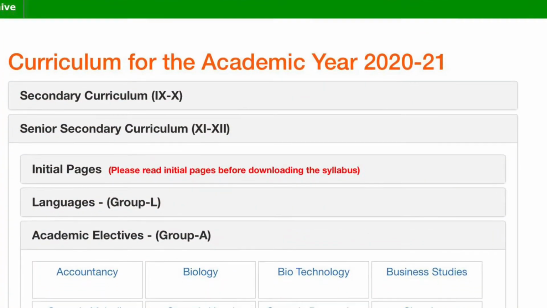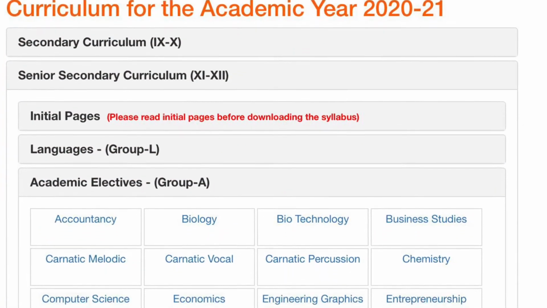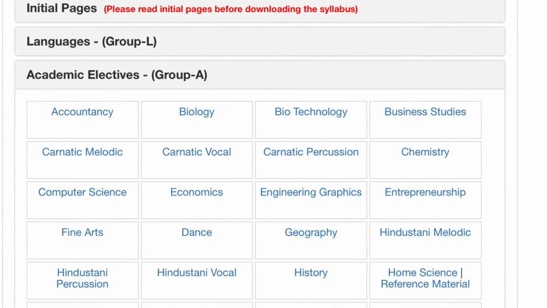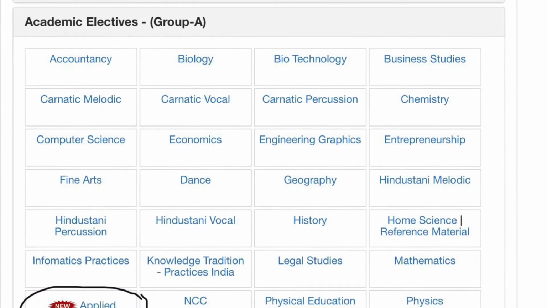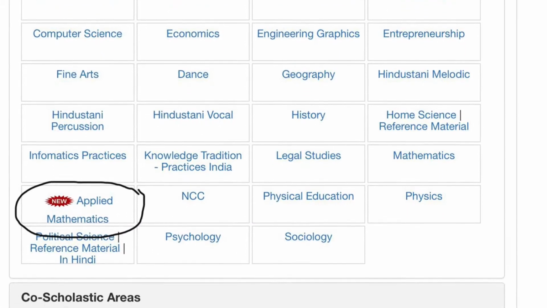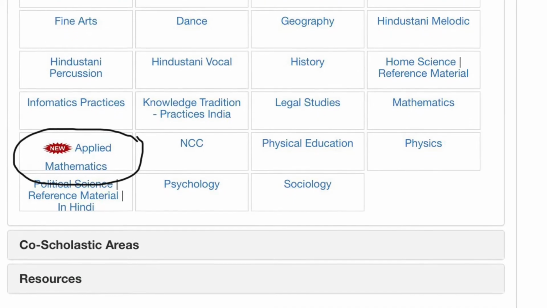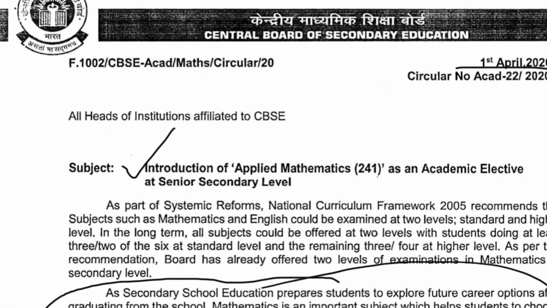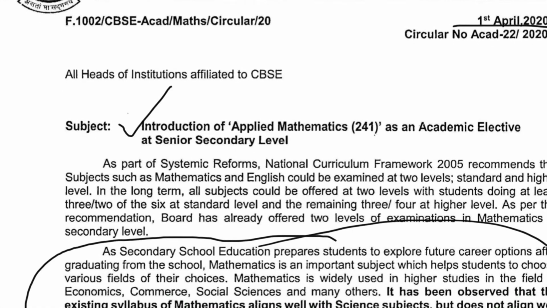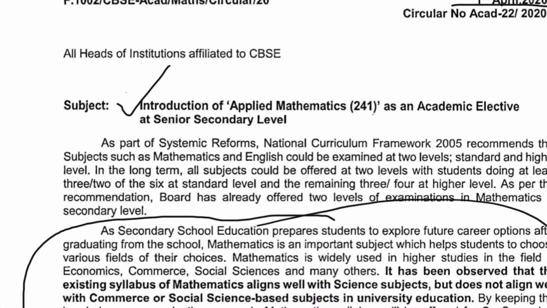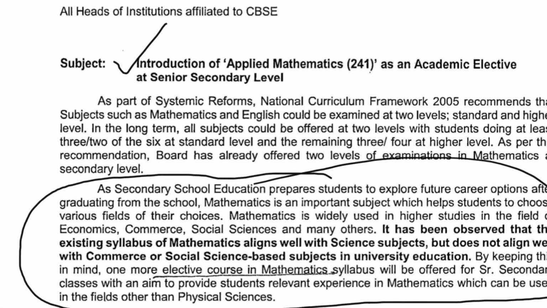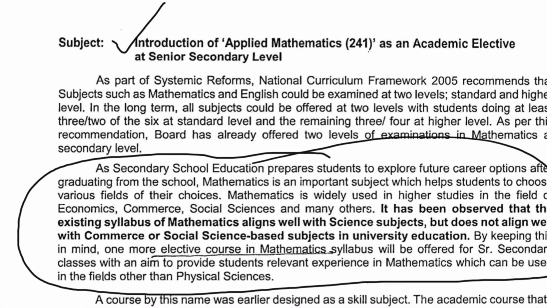So dear students, you can see here the curriculum for the academic year 2021. CBSE has introduced this new subject, Applied Mathematics, as an elective subject. You can see it in the circle. Here you can see the letter from CBSE of 1st April 2020: Introduction of Applied Mathematics as an academic elective at senior secondary level.